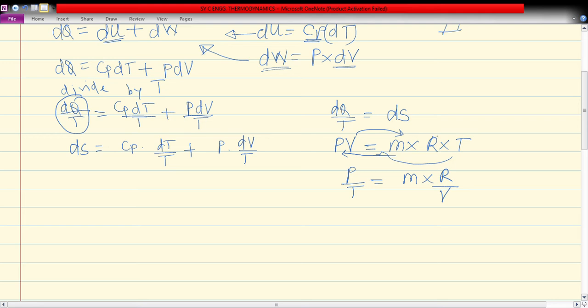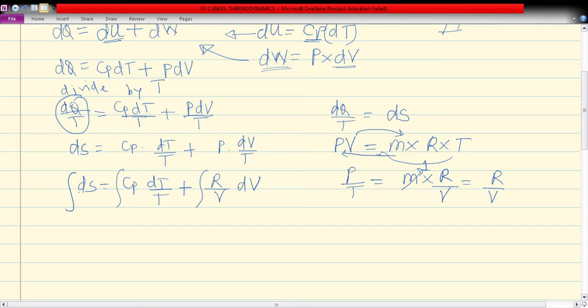We already know this particular system contains a gas mass of 1 kg, so it will give R upon V. Again we put this into the equation and we get ds equal to Cp delta T upon T plus, instead of P upon T, we write R upon V into dV. Now this is the differential form of the equation. We have to convert it into the difference form, that is S2 minus S1. For that we need to take integration on both sides.